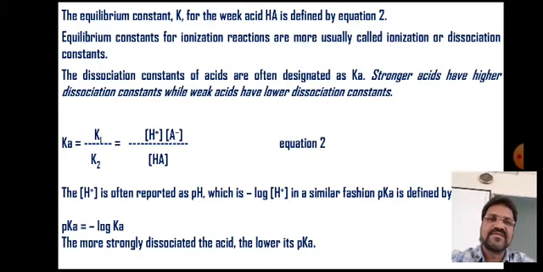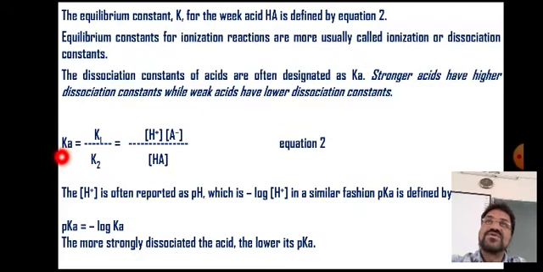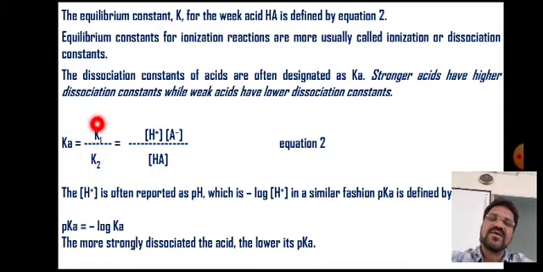You can see equation number 2 here. The dissociation constant for acid, Ka, is described as K1 by K2. K1 and K2 are the reaction rate constants for the forward reaction and backward reaction, as stated in the earlier slide.